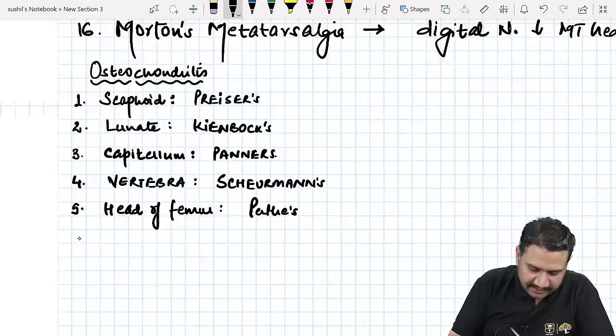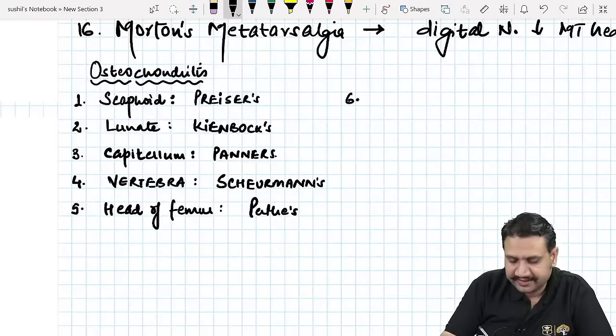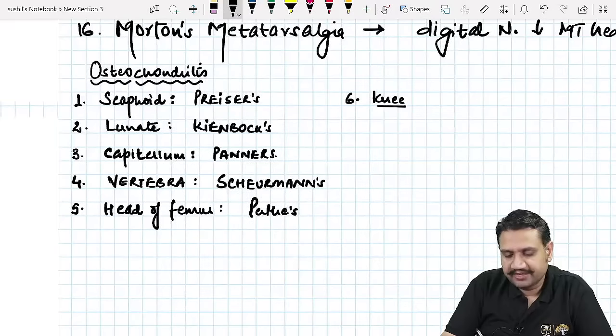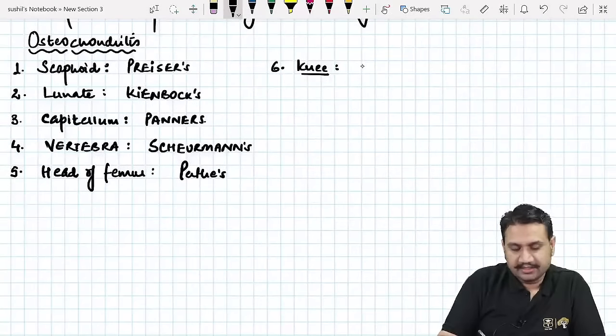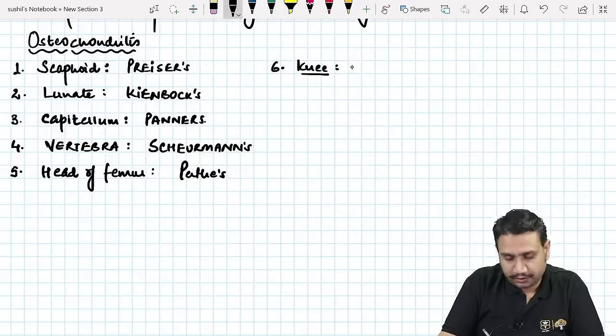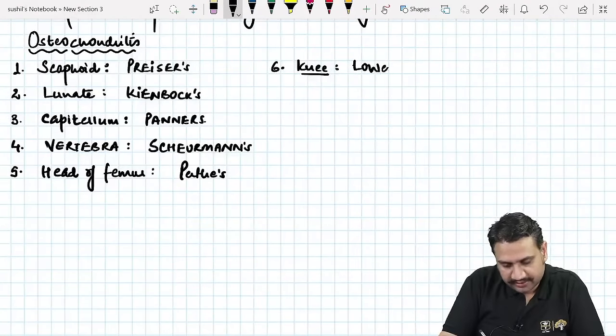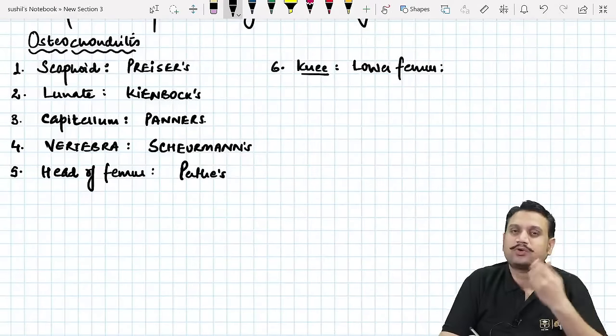Around the knee area, we usually have three kinds of osteochondritis where the bone can easily get destroyed and the child will have severe pain. The three commonest areas of osteochondritis: one is the lower femur. There is no special fancy name for this. This is simply known as osteochondritis of this area.